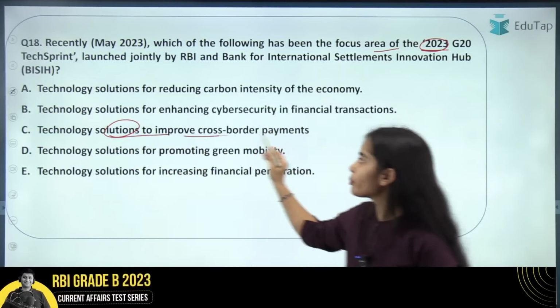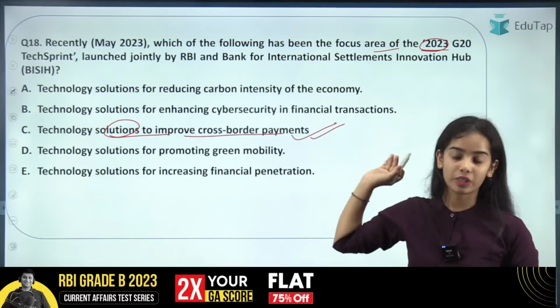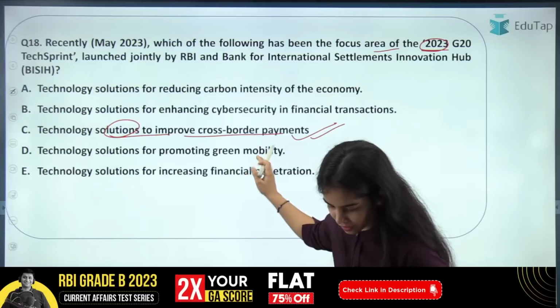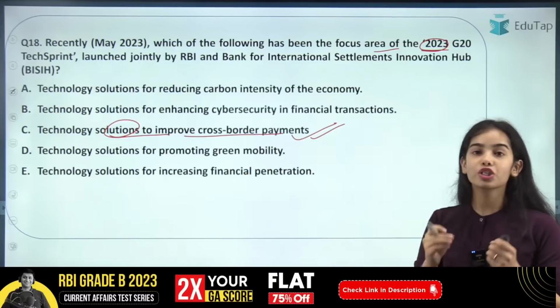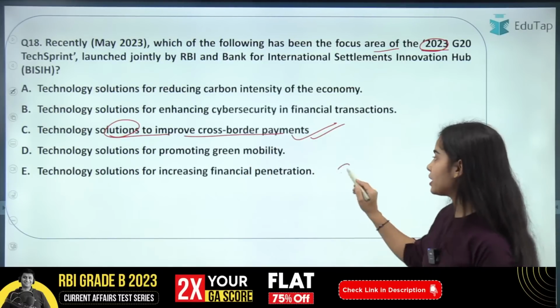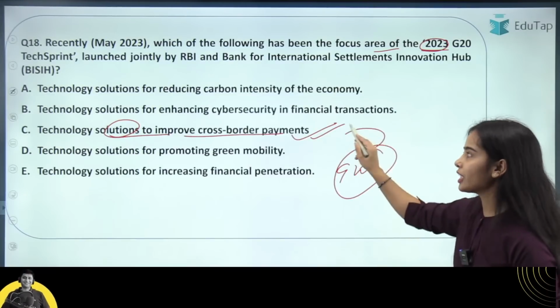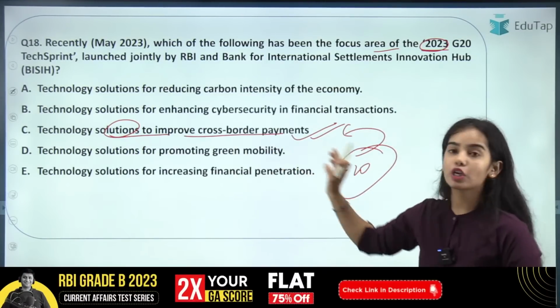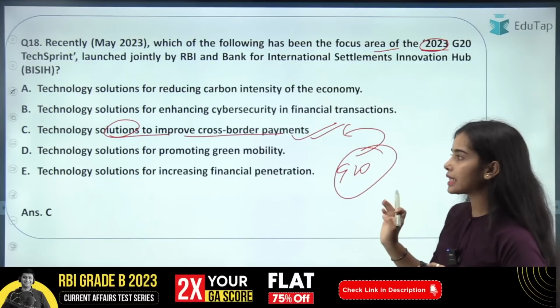Technology solutions to improve cross-border payments. So that is absolutely correct. Yes, it is absolutely correct. Technology solutions, the G20 Tech Sprint. This is a technological competition in which the solutions were to be taken for the improvement of the cross-border payments. Okay, so here C is the right answer.